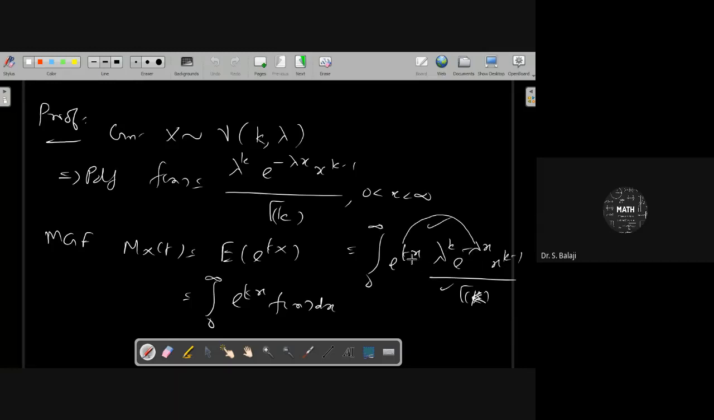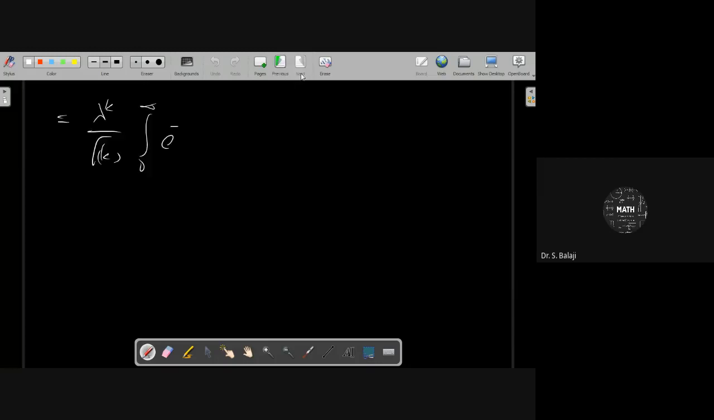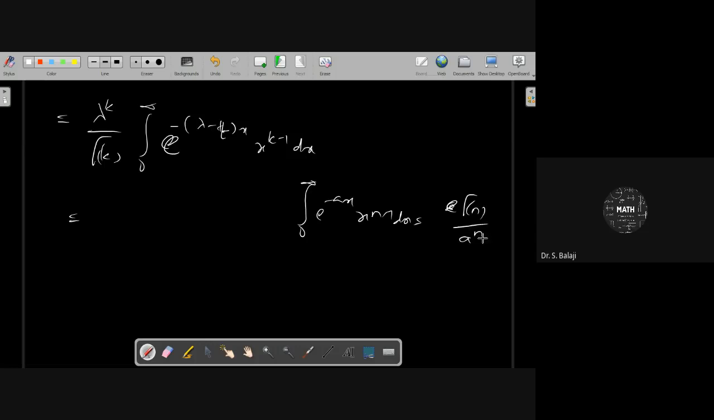Then you can get lambda minus t of x, and the x power k minus 1 dx. Now again, it is like the gamma integral definition. 0 to infinity e power minus ax x power n minus 1 dx can be written as gamma n by a power n. That result will be gamma n by a power n. Instead of a, here lambda minus t is present. Instead of n, k is there. Therefore, it will be lambda power k by gamma k.